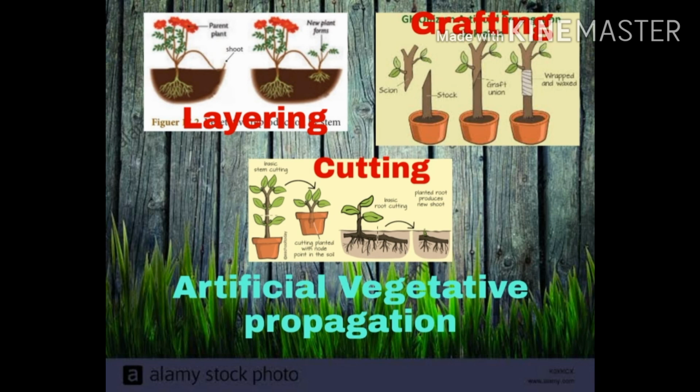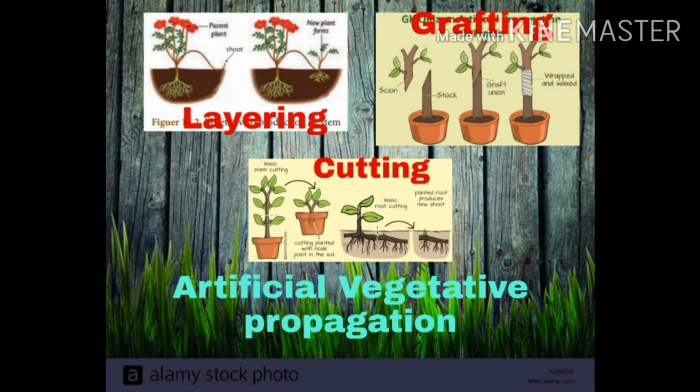The mother plant portion is called the stock, and the other variety plant portion is called the scion. These two portions we attach together and wrap. When these two portions get integrated or grafted, new tissue will be formed and they grow as a new individual plant. Grafting can be done in rose plants, mango, guava, and also many other commercially useful plants.